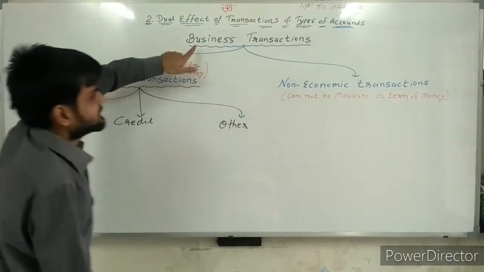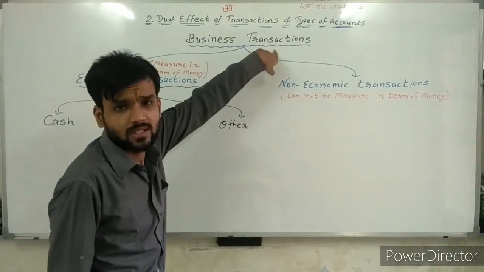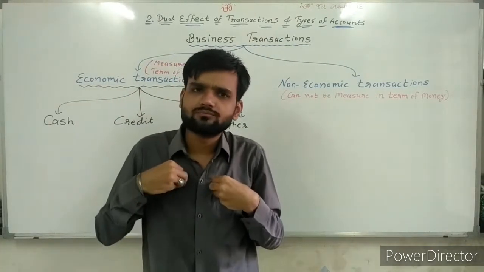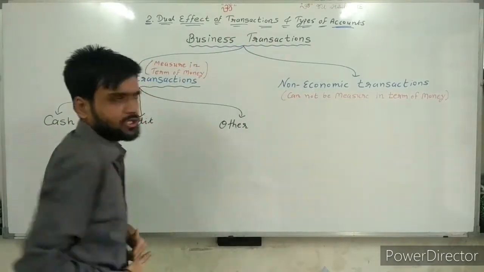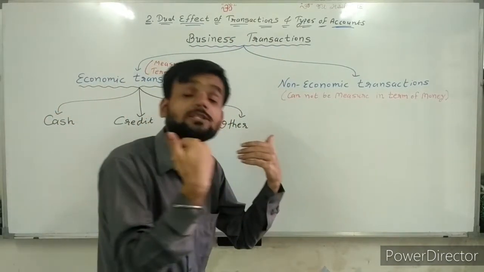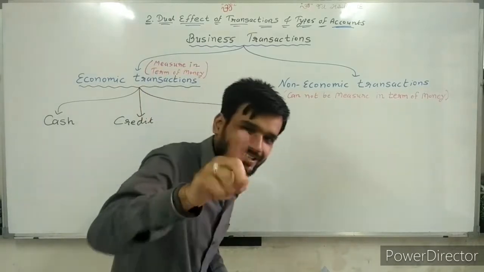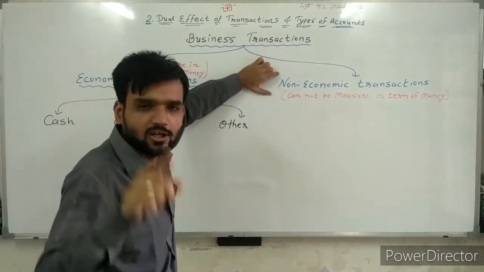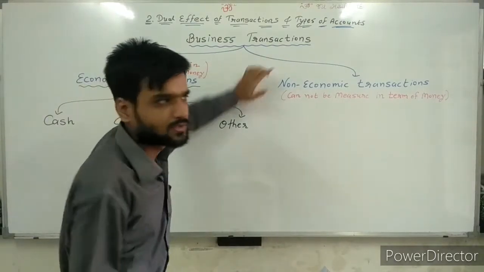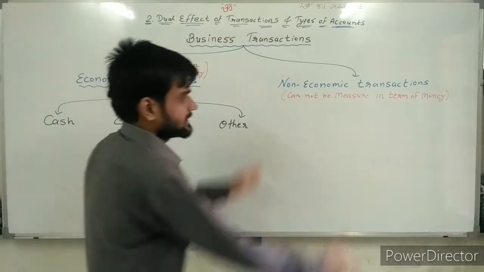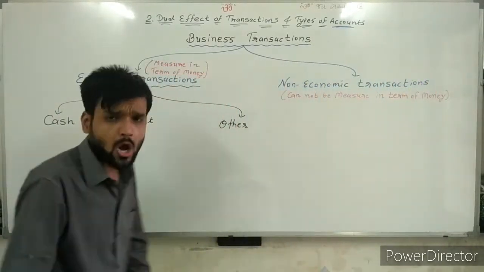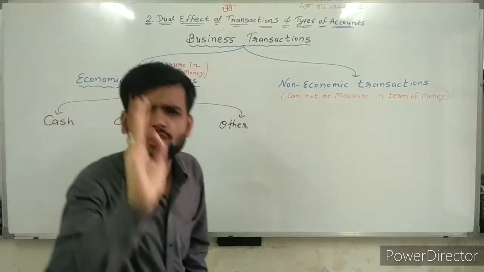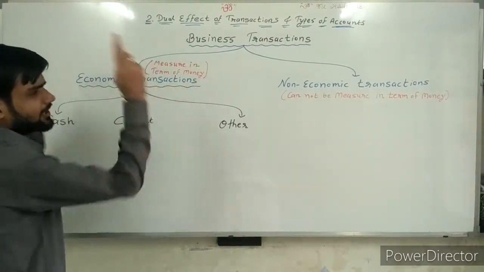So, business transactions. We all know two types of business transactions, which we covered in chapter number 1. First, economic transactions. Second, non-economic transactions. Always remember, we record only economic transactions.